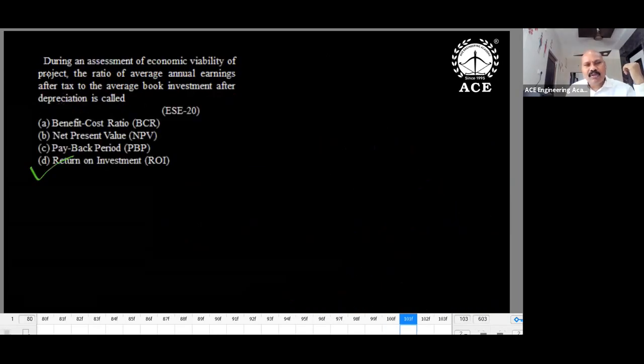Now the ESE question, which is from a previous paper. During an assessment of economic viability of the project, economic feasibility of the project, the ratio of average annual earnings after tax to the average investment is known as: BCR, net present value, payback period, return on investment. So it is return on investment. How to remember this? Investment in the denominator.